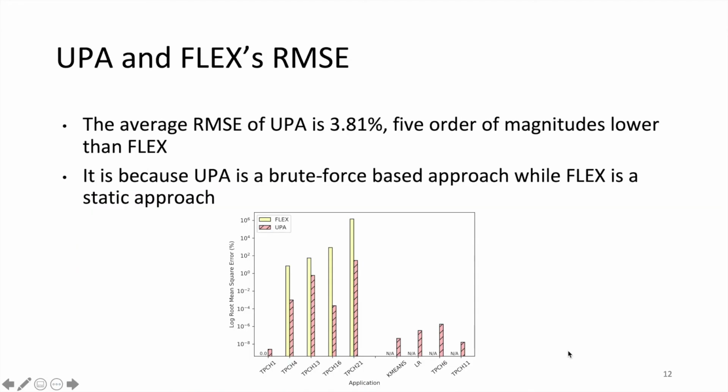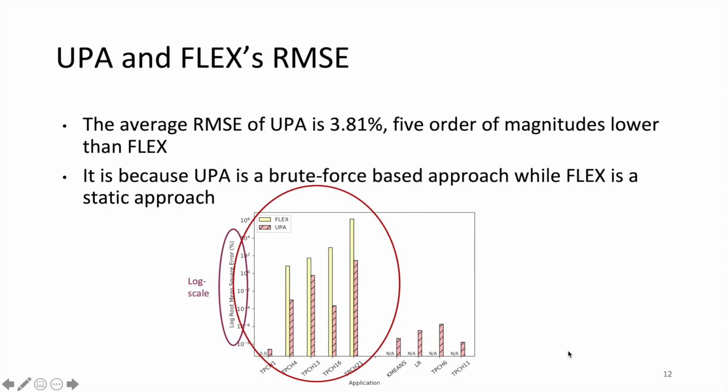This figure shows UPA and Flex RMSE on the 9 queries. The y-axis is RMSE in log scale, and the x-axis is the query's name. The figure shows that the average RMSE of UPA is 3.81%, 5 orders of magnitude lower than Flex.